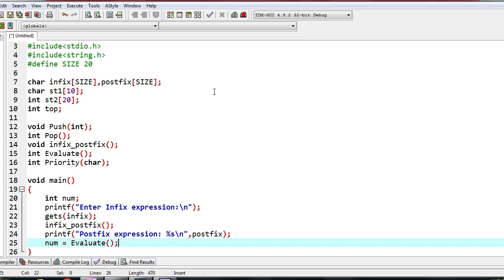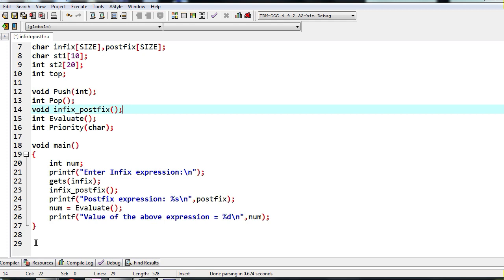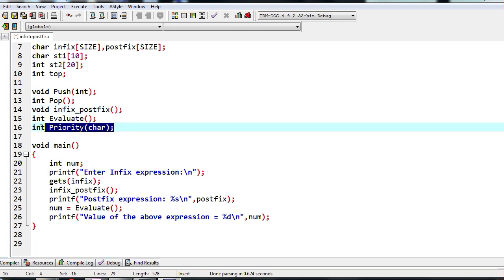The answer is stored in the variable num, and then we will display that also. We will display it saying value of the above expression is equal to %d\n, and that is num. Okay, right. So that's it. So this is our main program. Main program is done. Now we will start writing the definitions for all these functions one by one.